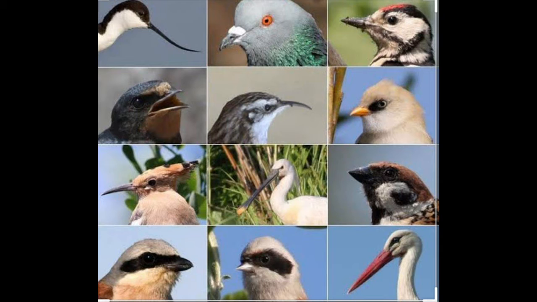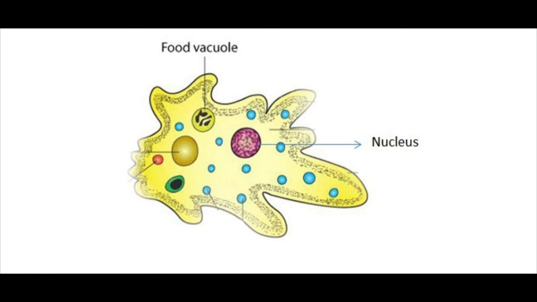Now, after this, we move on to one of the subtopics in our lesson, nutrition in amoeba. Amoeba is a unicellular organism. Unicellular means the whole body is made up of a single cell. So, all the activities that an organism should perform are done by the single cell itself. And one more thing is, this amoeba doesn't have a proper structure. Actually speaking, it is very easy to draw amoeba because of this reason.